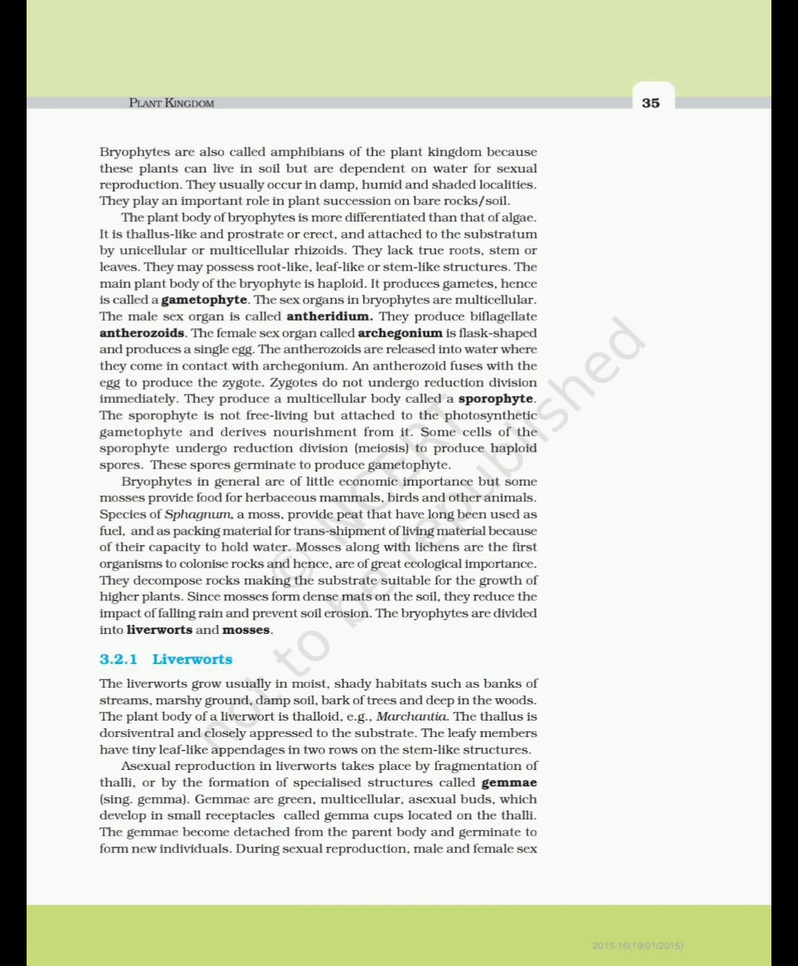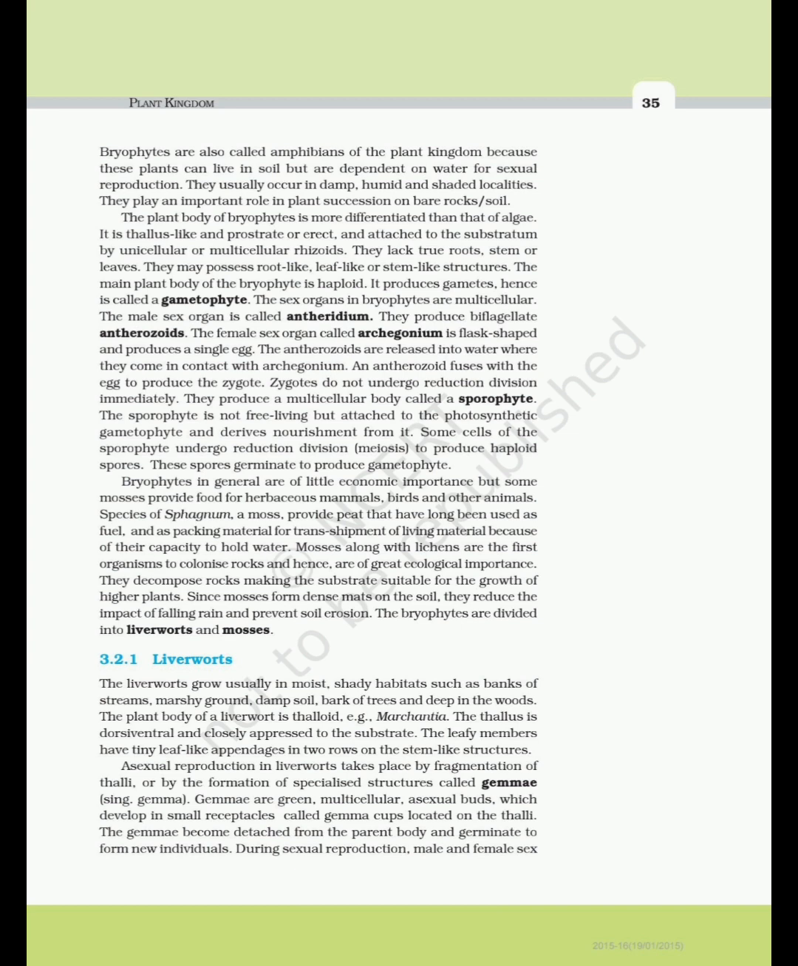They usually occur in damp, humid and shaded localities. They play an important role in plant succession on bare rocks and soil. The plant body of bryophytes is more differentiated than that of algae. It is thallus-like and prostrate or erect, and attached to the substratum by unicellular or multicellular rhizoids. They lack true roots, stem or leaves. They may possess root-like, leaf-like or stem-like structures.